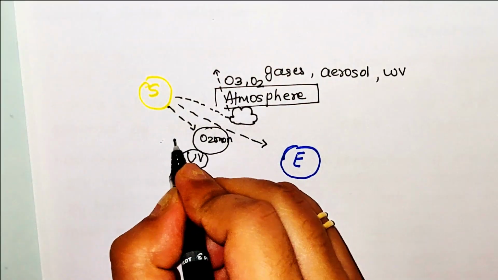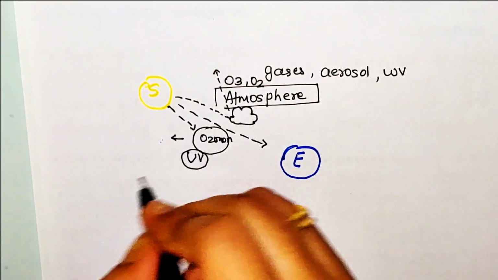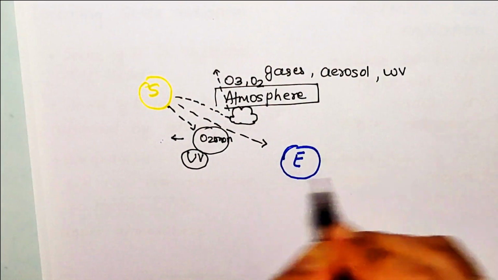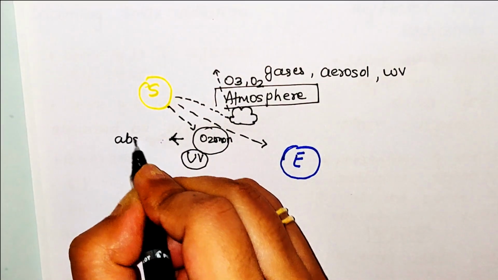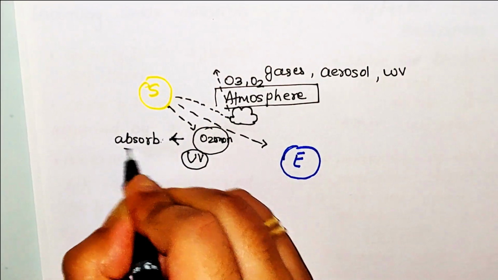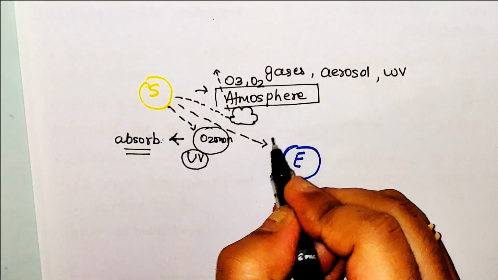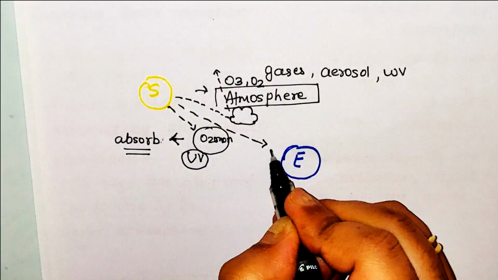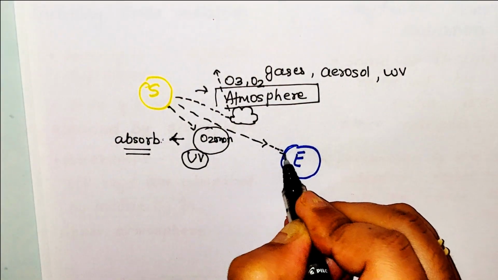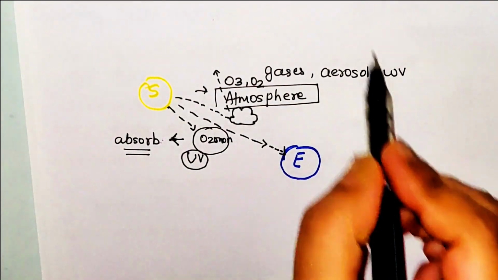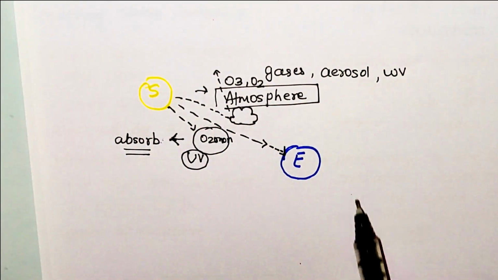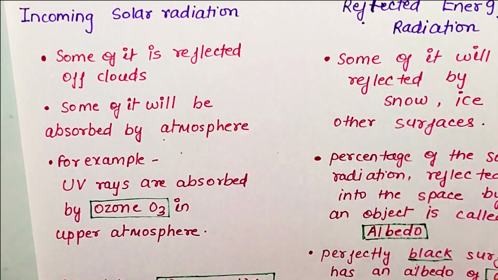That is why we say the ozone layer provides a shield or protects the earth from the ultraviolet rays, because it absorbs a major portion of the ultraviolet rays in the upper part of the atmosphere. Now the remaining portion of the incoming solar radiation will go and hit the earth's surface. So this is the first stage of greenhouse effect, which comes under the incoming solar radiation.